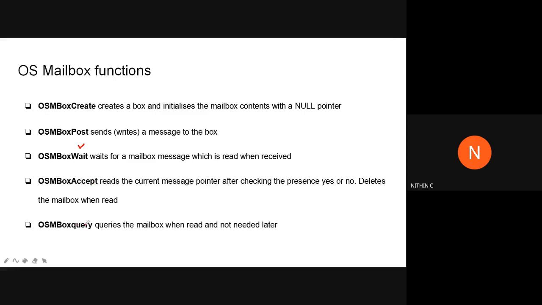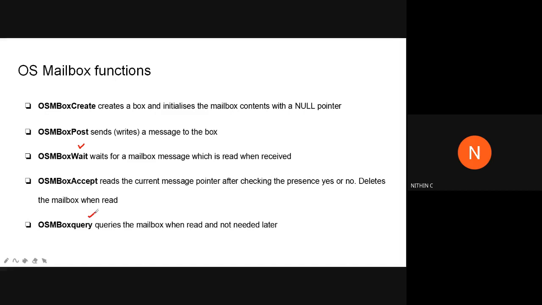Then OSMboxQuery is for queries regarding the mailbox. That is, if any information regarding the mailbox, regarding its specification, is required, such as the present head or the size of that mailbox, then you can use this function, OSMboxQuery.